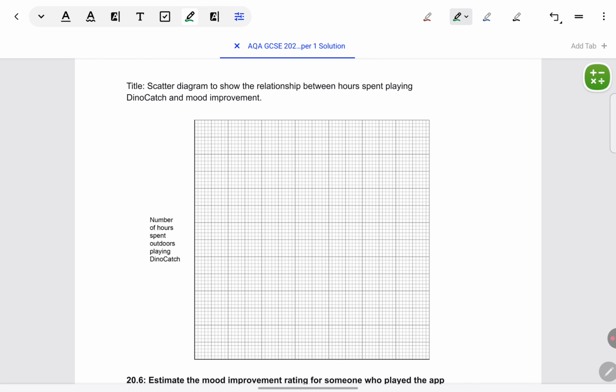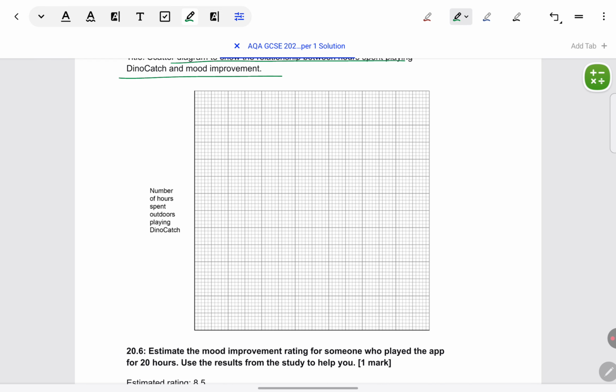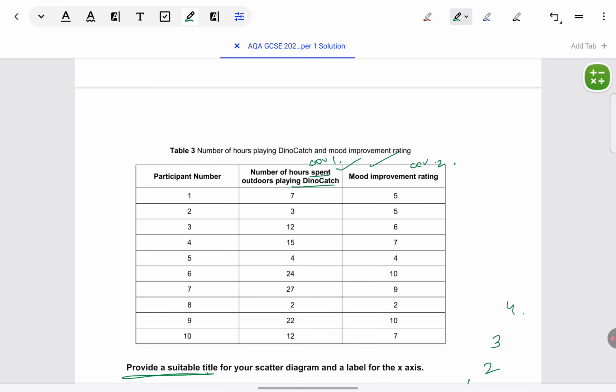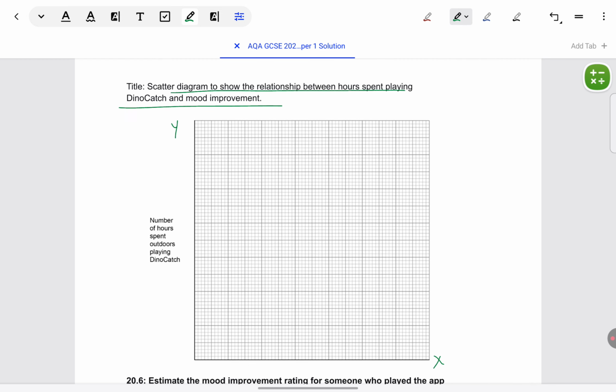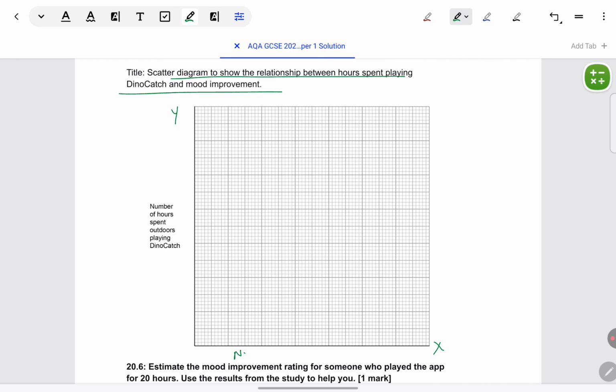Title I have presented here. I'll just show you how to draw the scatters. First thing, label the axis always x, y. Any one covariable take on x, any one on y. I would suggest just follow the order. So number of hours spent playing Dino Catch can go on x.